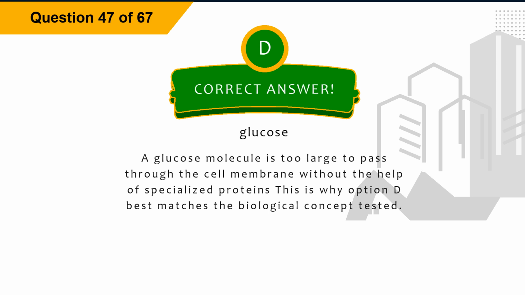Glucose. Explanation. A glucose molecule is too large to pass through the cell membrane without the help of specialized proteins. This is why option D best matches the biological concept tested. Question 48.